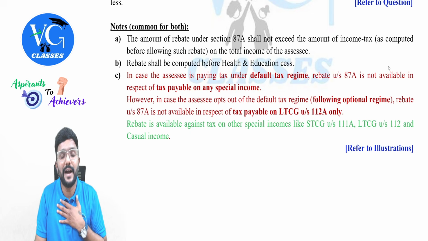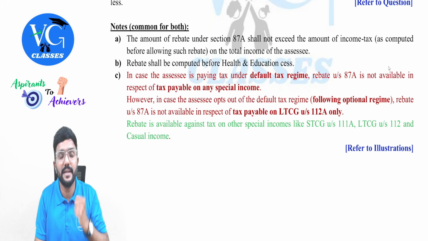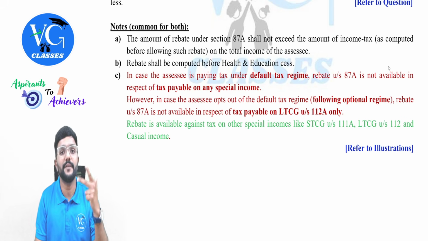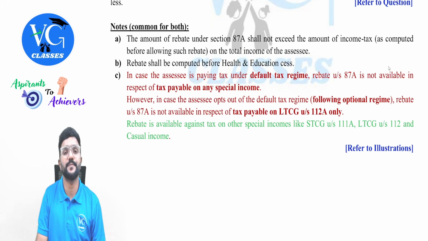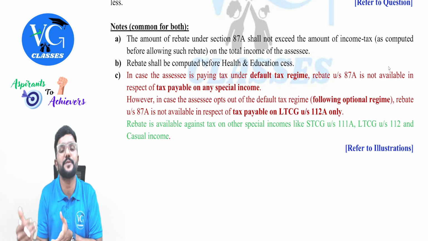That means if I am an assessee following the optional scheme and I have an income under section 111A or 112 or 115 BB, which is a casual income, or 115 BBJ, can I claim a rebate against it? Yes, I can claim. So please be careful. There is a difference between the default scheme and the optional scheme.